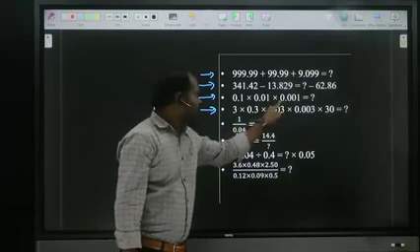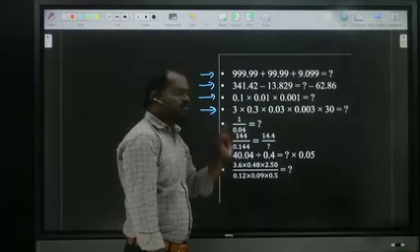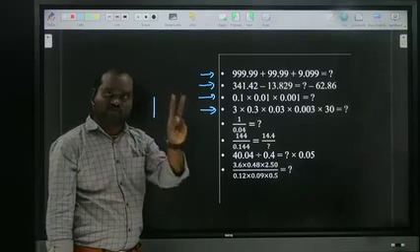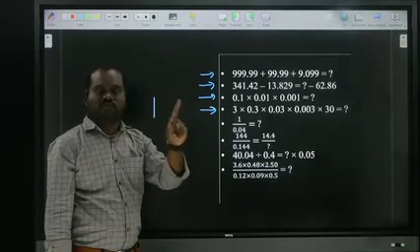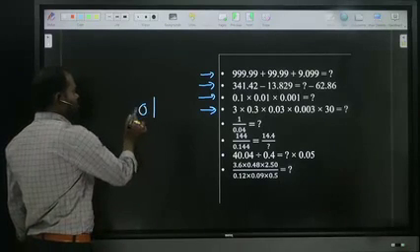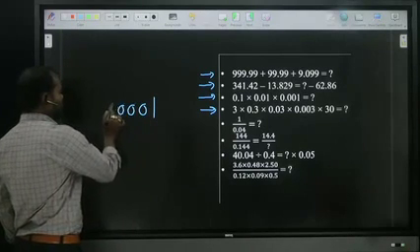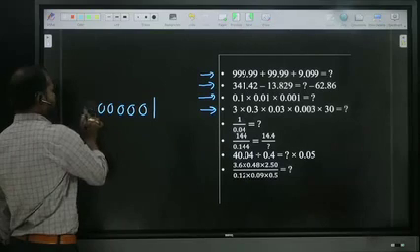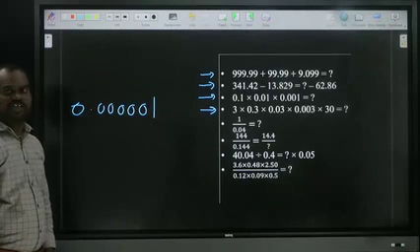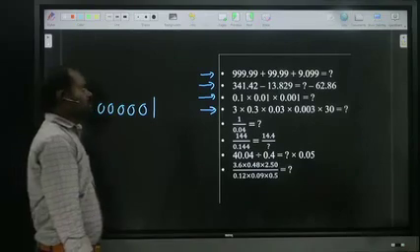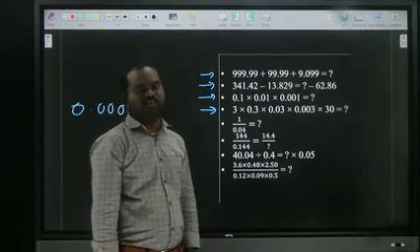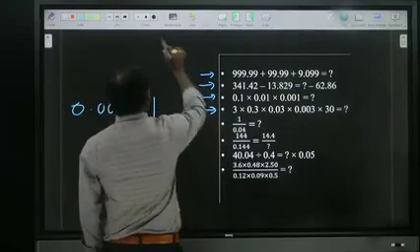Here 3 numbers, here 2 numbers, here 1 number. Overall we should put the point after 3 plus 2 plus 1, that means after 6 numbers. So for 1 we should write how many zeros? 1, 2, 3, 4, 5, point. 0.000001. That is the answer. Is it clear? So 1 into 1 into 1 is 1. We should put the point after 6 numbers. Is it clear? Now next one.